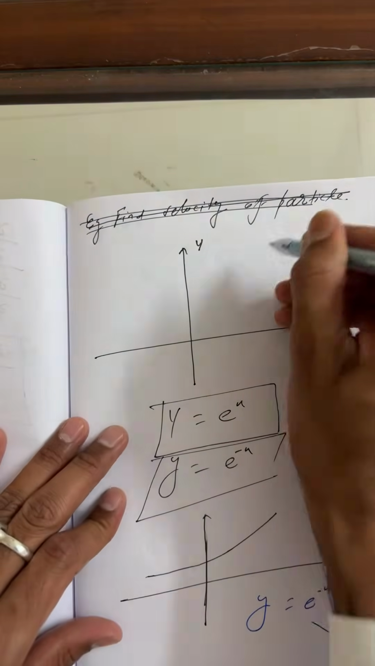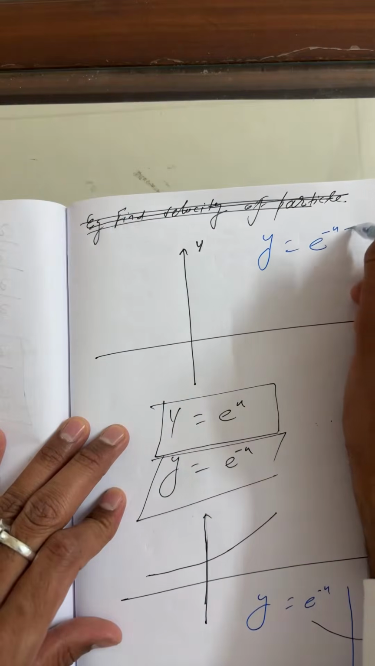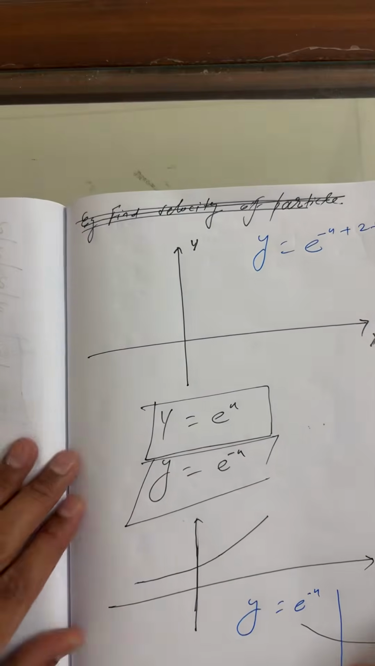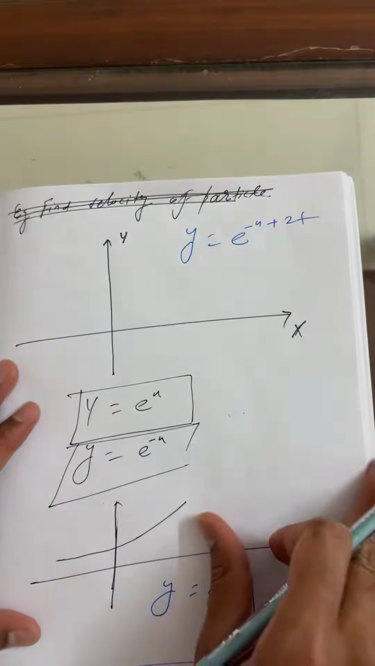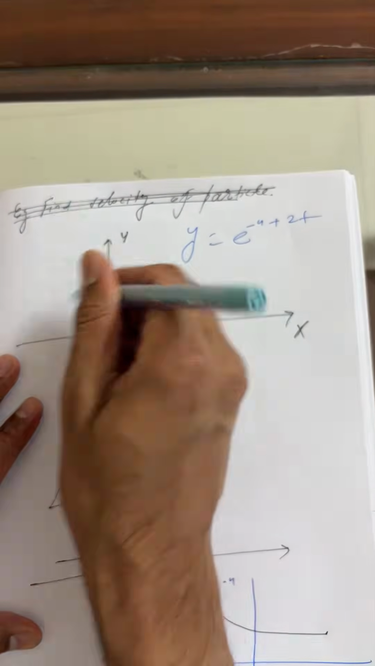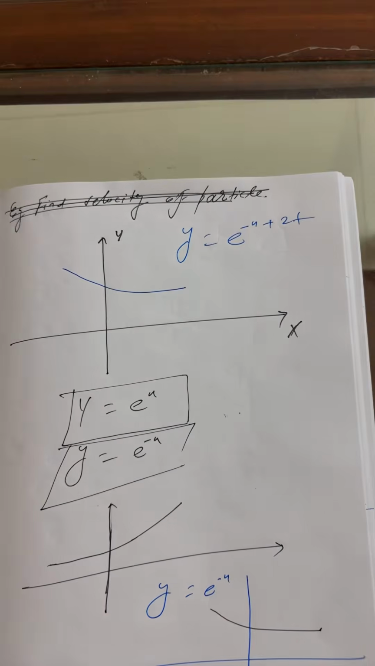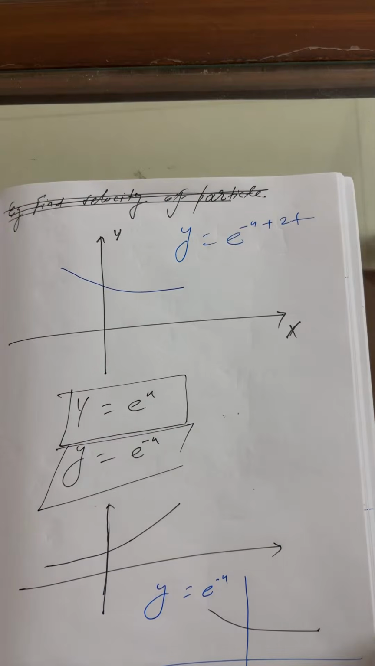Tell me everyone, what's your graph? y is equals to e to the power minus x plus 2t. Here we wish to find x versus t only. So what's the nature of the graph? This is flight landing. I hope all of you just revised what I taught previously.